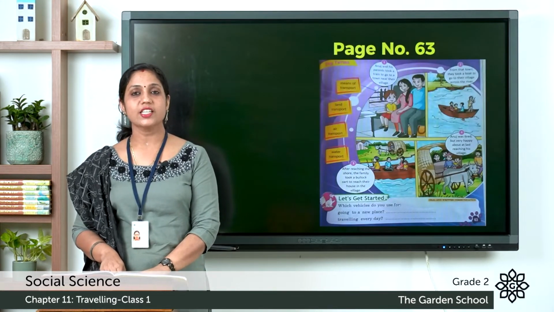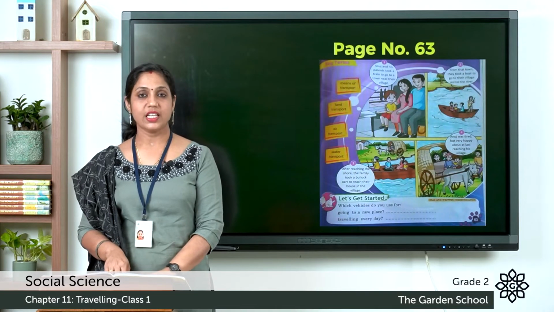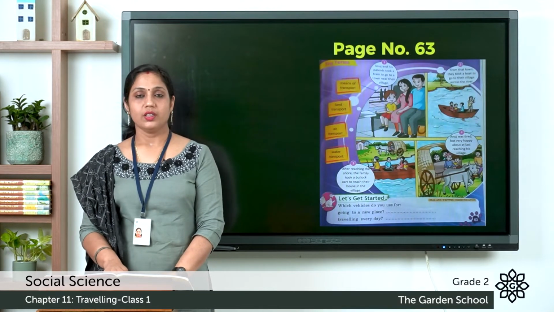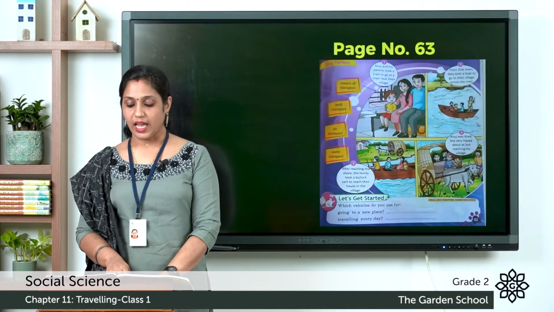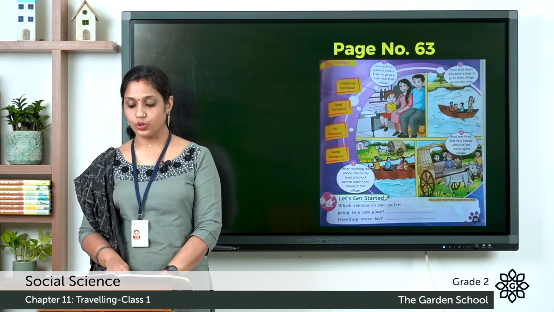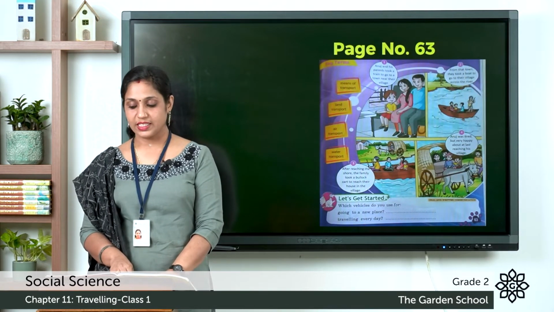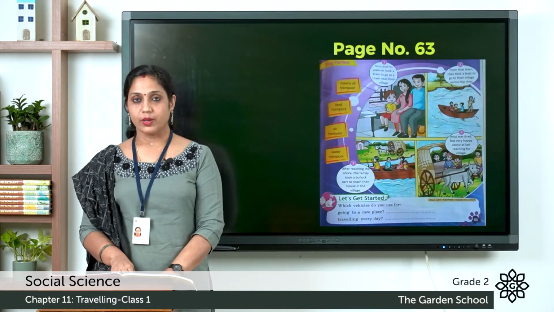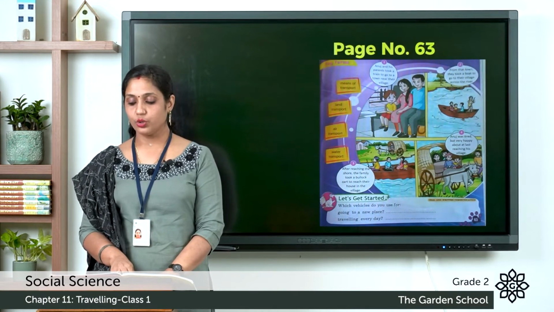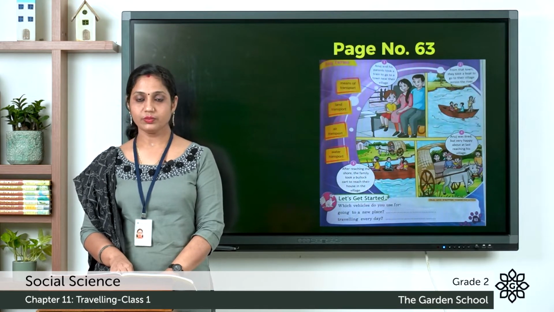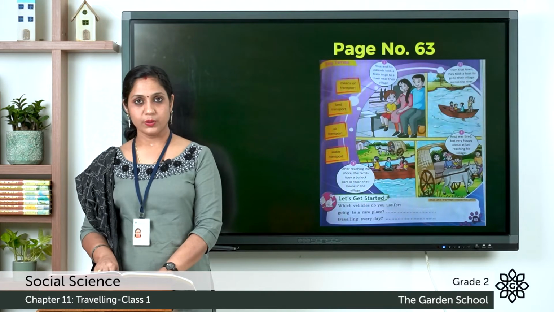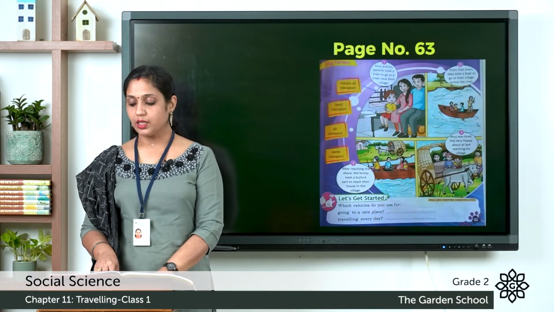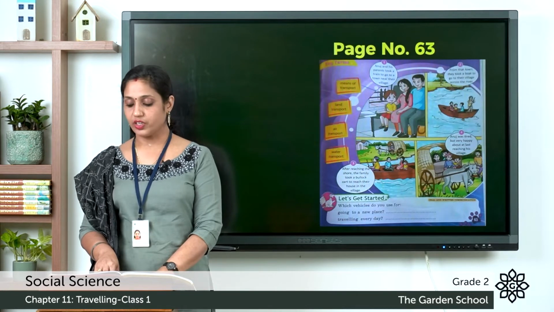So you can open your text, page number 63, and let's see what we have to read there. We have some pictures, so let's start reading that. In the first picture you can see Anuj and his parents took a train to go to a town near their village. In the second picture you can see from that town they took a boat to go to their village across the river. And in the third one you can see after reaching the shore, the family took a bullock cart to reach their house in the village. Fourth picture you can see Anuj was tired but very happy about at last reaching his village.